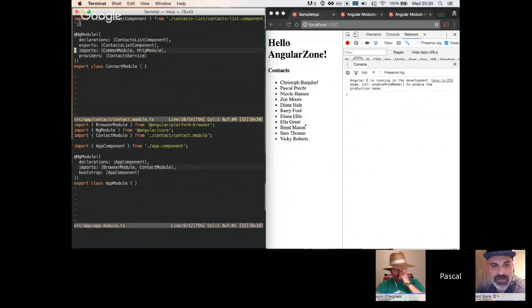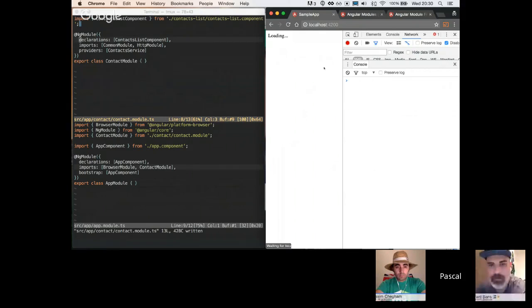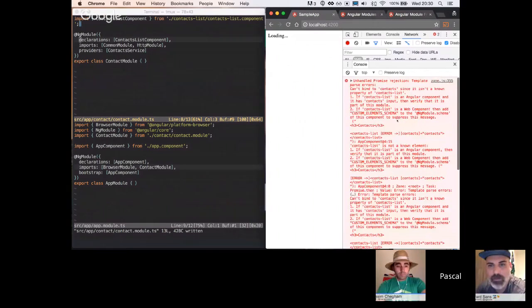So if I would remove the exports here, right, we will either get an error or we just don't see anything. Let me just reload here. Right, so we'll get an error that we cannot bind contacts to contact list, because contact list now is a DOM element which doesn't have a property contacts.